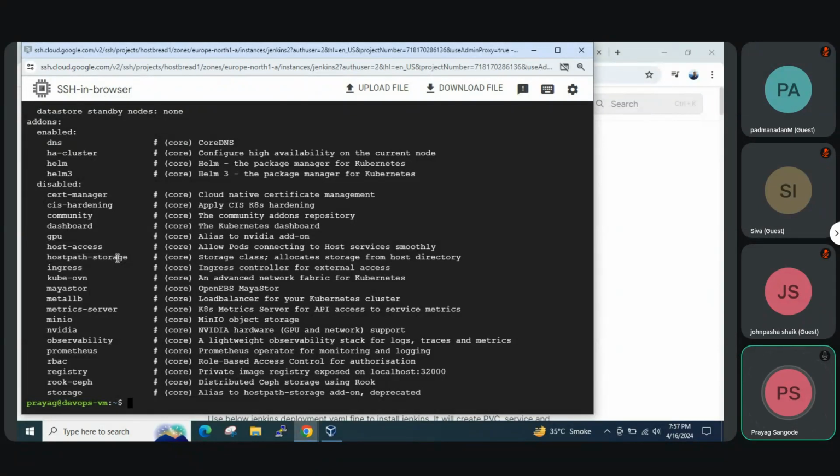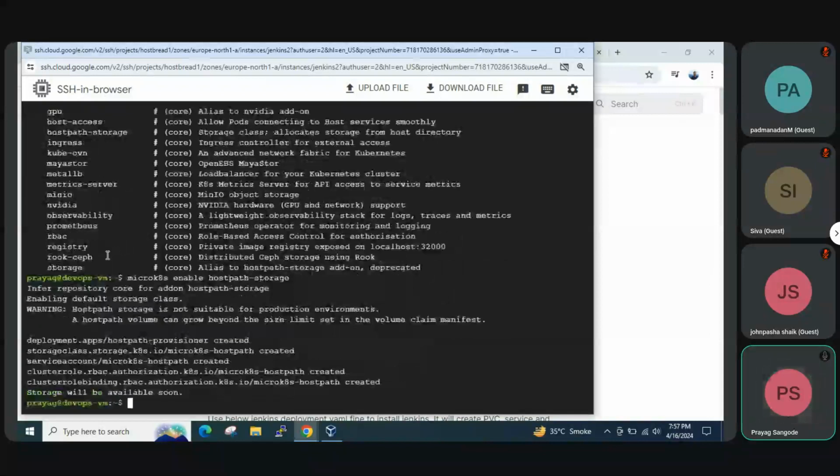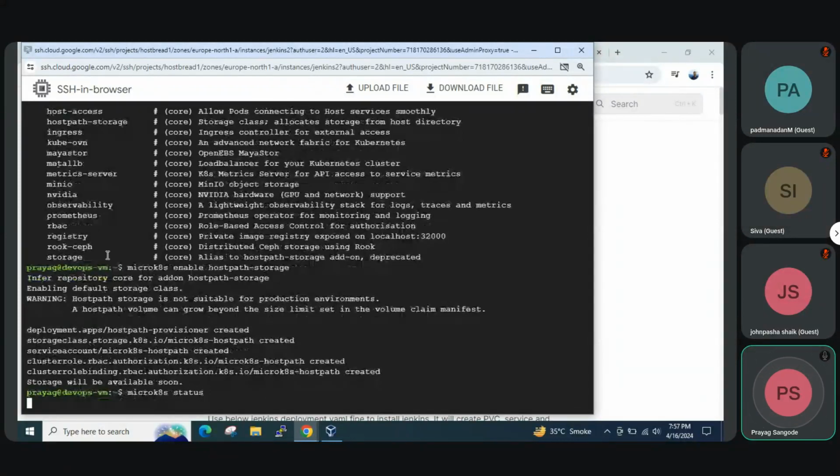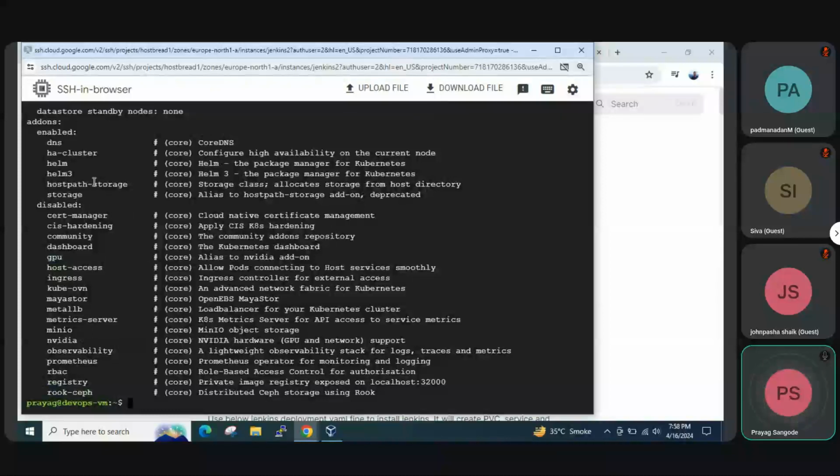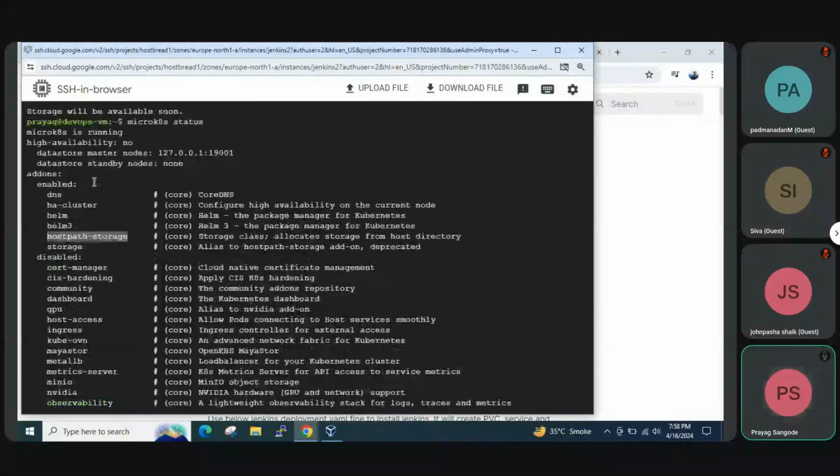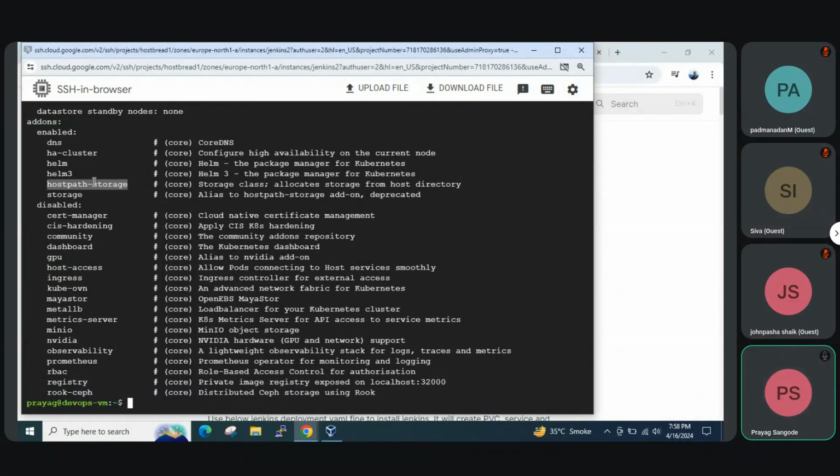So we'll have to enable this: microk8s enable hostpath-storage. This will be useful for creating our PVCs. So let's check microk8s status, and we can see hostpath is enabled, but let's check if the pods related to hostpath are also up. So kubectl get namespace